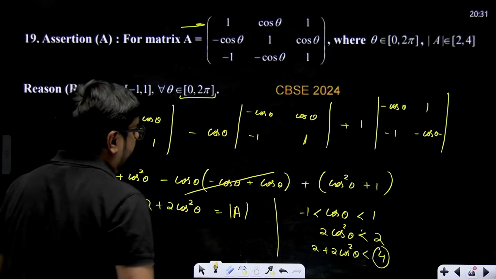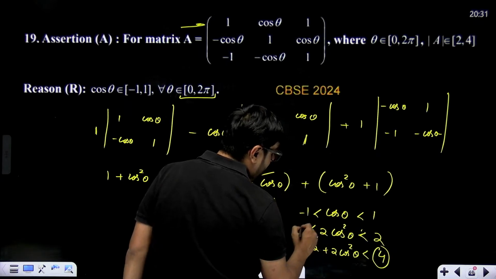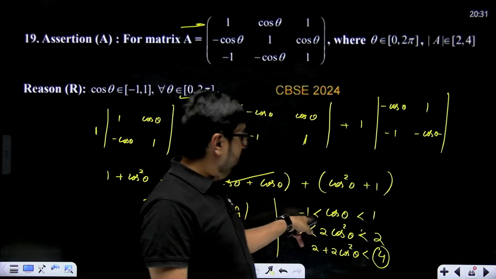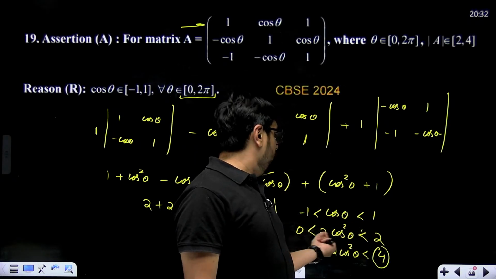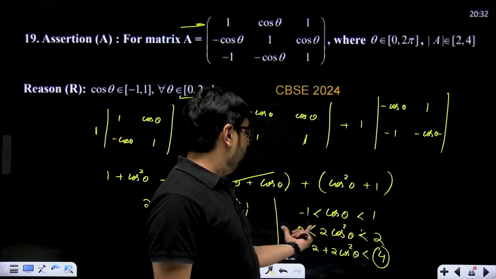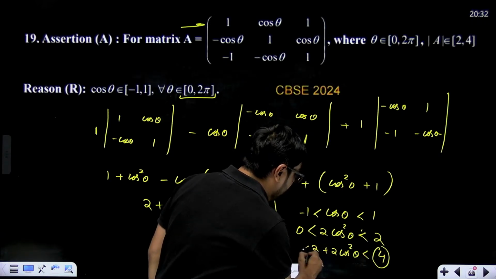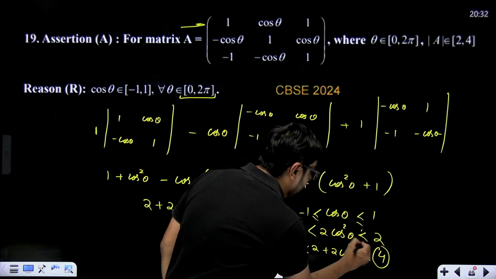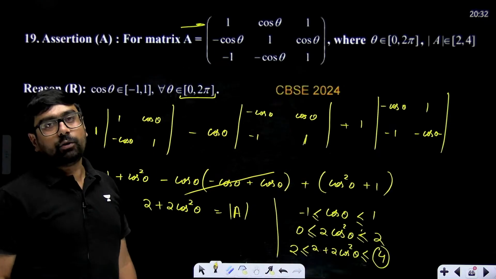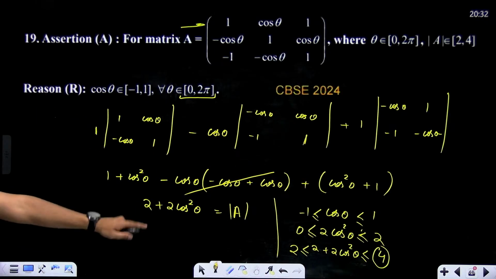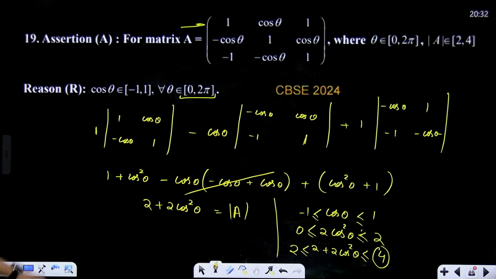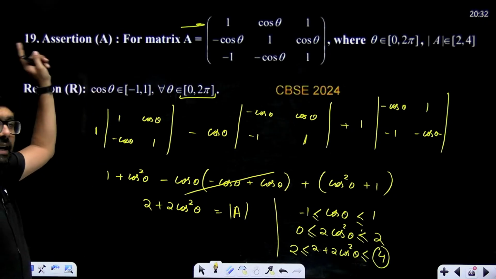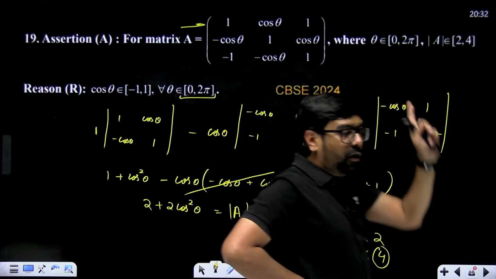And this side will have a 0. So cos square theta will be between 0 and 1, all positive when we square. 2 cos square theta will be between 0 and 2, and 2 plus 2 cos square theta will be between 2 and 4. And greater than or equal to will always come, because cos theta can be equal to 1 and minus 1. So yes, you can see 2 plus 2 cos square theta is between 2 and 4, and the reason is this only. So assertion is correct, reason is correct, and reason is the correct explanation of assertion.